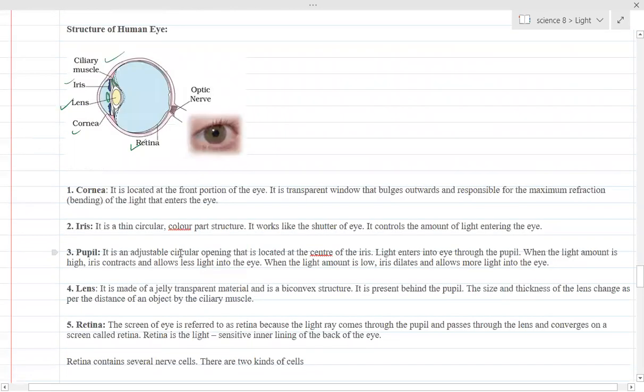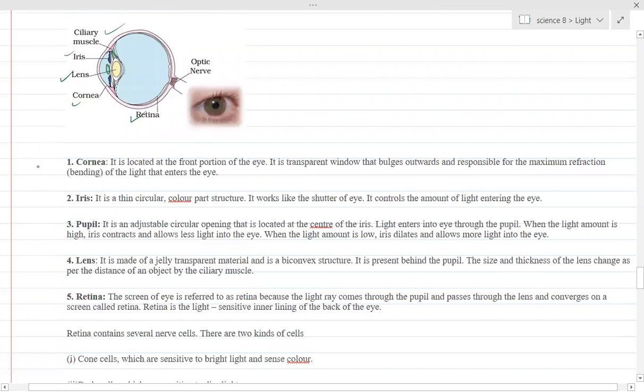Now we'll study the different parts of the eye. First is the cornea. It is located at the front portion of the eye. It is a transparent window that bulges outwards and is responsible for the maximum refraction, that is, bending of light that enters the eye. Iris: it is a thin circular colored structure.